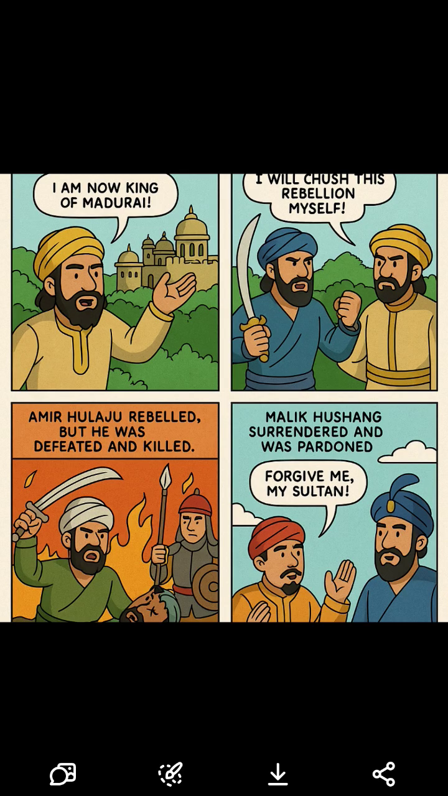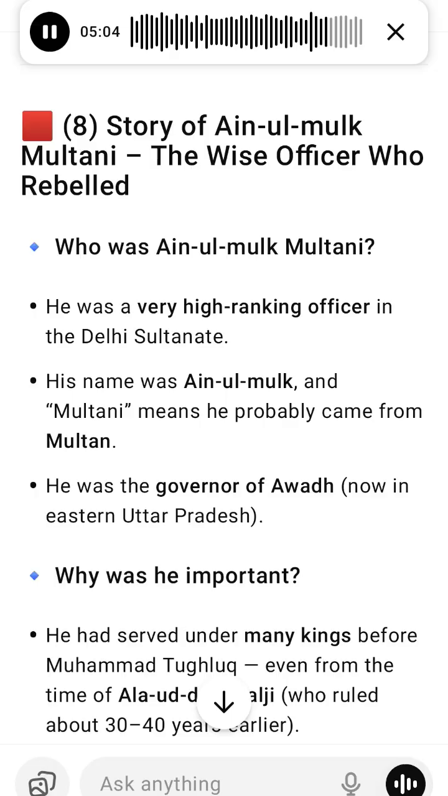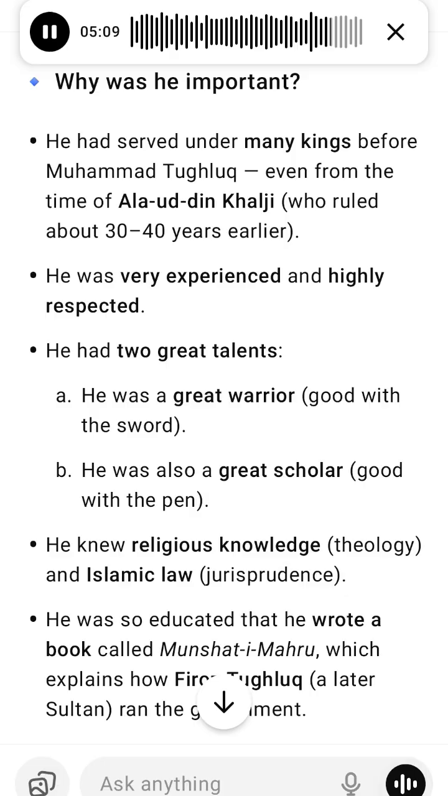Would you like me to now turn this summary into a colorful comic strip, infographic, or a timeline poster for better memory and revision? Here is a great, deep, detailed, and simple summary of paragraphs 8, 9, and 10, which describe 3 important rebellions during the reign of Sultan Muhammad bin Tughlaq of the Delhi Sultanate. Overall context.